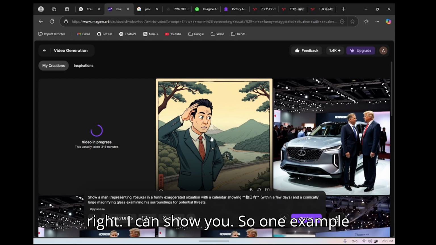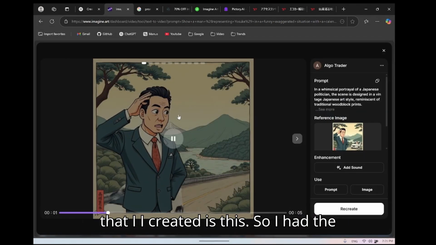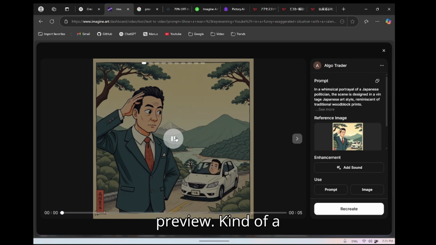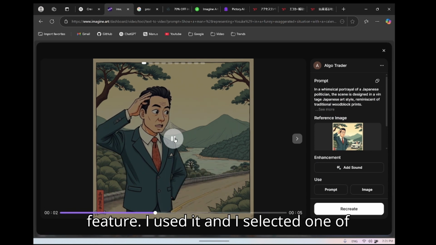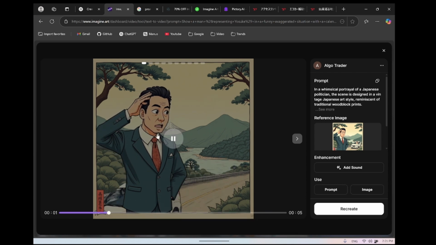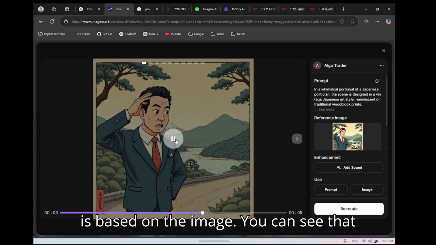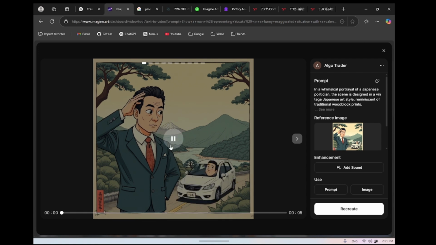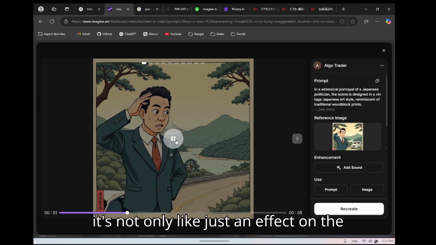All right, I can show you one example that I created. I used the preview feature, selected one of the images, and then the video is based on the image. You can see that it's not just an effect on the image.